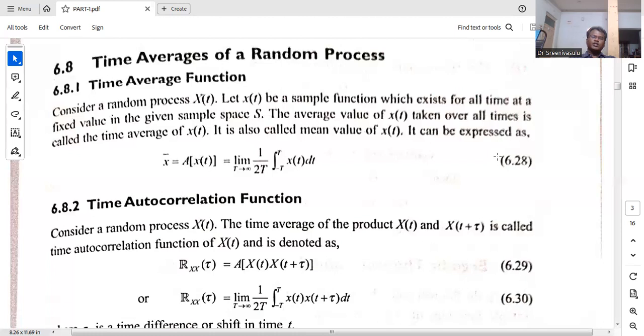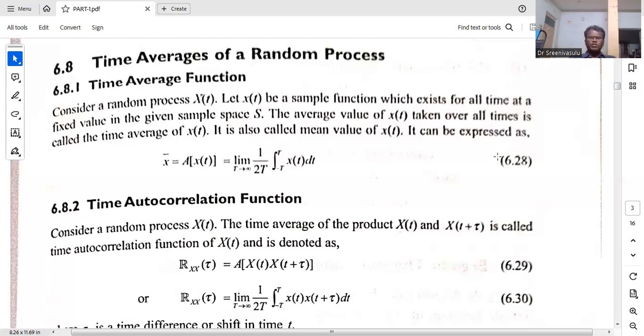Next, the time autocorrelation function. Already we know the autocorrelation function, that is Rxx of tau. Rxx of tau is equal to Rxx of t1 comma t2, which is equal to the expected value of x of t into x of t plus tau. Whenever it is Rxx of tau, independent of time, then we can say that it is a wide-sense stationary random process.